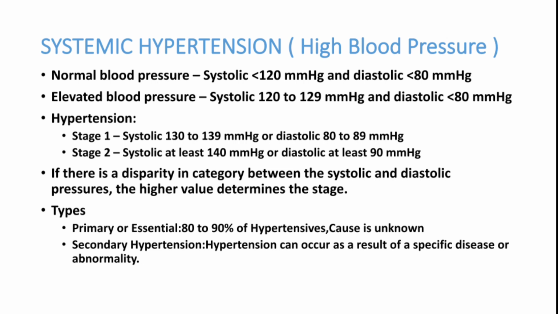Elevated BP means systolic BP 120 to 129 and diastolic BP less than 80. So that is elevated BP. Stage 1 hypertension means systolic BP 130 to 139 or diastolic BP 80 to 89. Stage 2 hypertension is systolic BP at least 140 or diastolic BP at least 90. So these are the classifications.